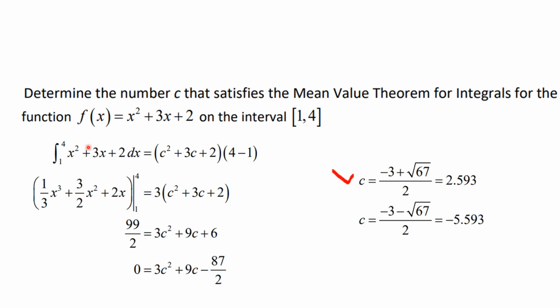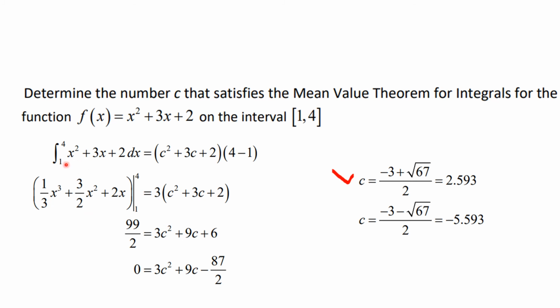So here was the function, here was the interval, and so we will calculate the value of this integral. And we say there has to be a c such that f of c, so we're taking c and plugging it in here. We're trying to find the value of c, so we plug c in there for x and we get this, and the length of the interval is 4 minus 1 or 3. So you see we're setting up this.